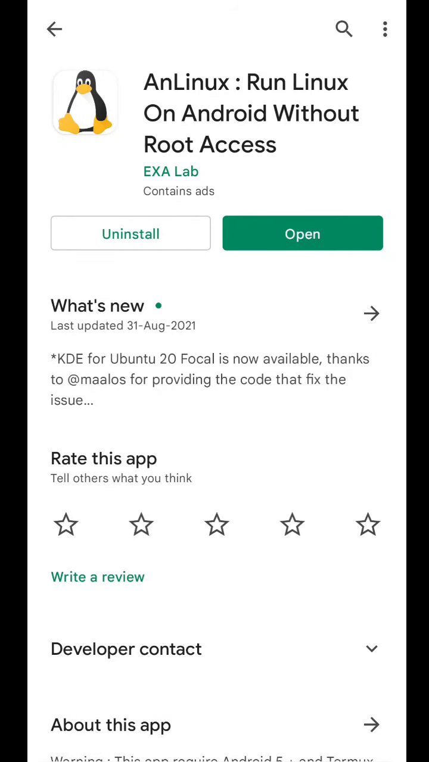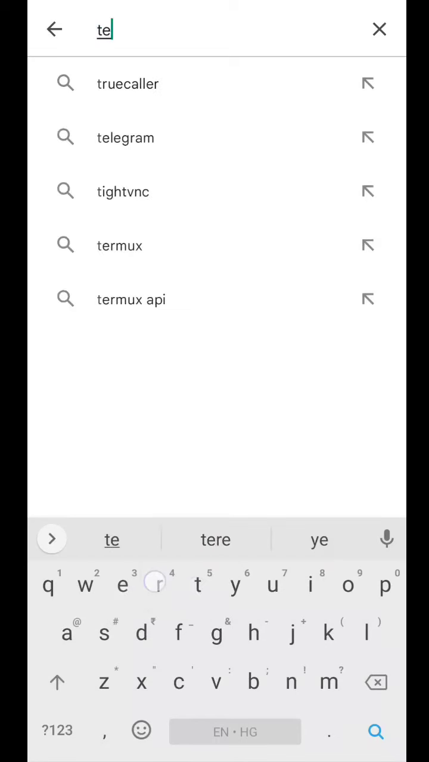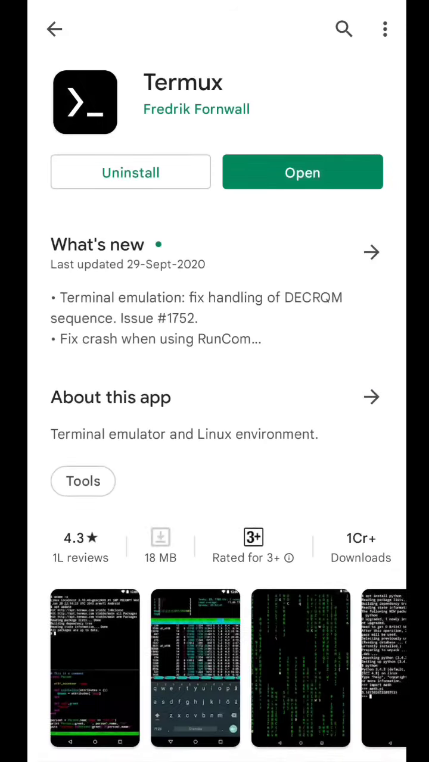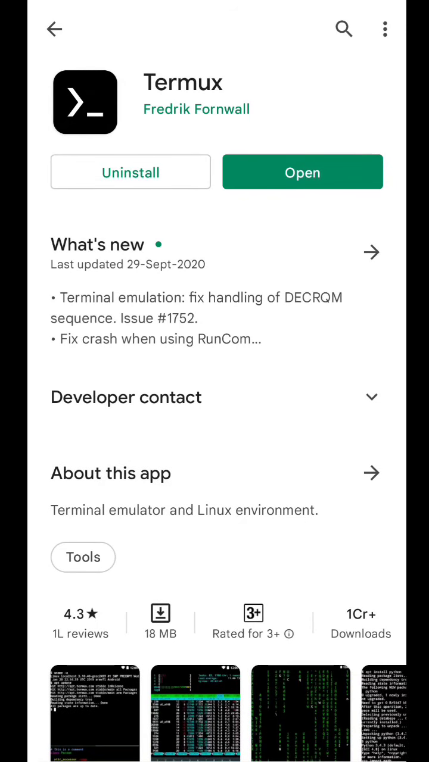As you can see, it is an app which runs Linux on Android without root access. As you see, I have already installed it, so now we are going to go for the second app, which is Termux. Now I have already told you about this app in my last video. It is an app which provides a Linux command shell for you on your Android mobile phones. This I have also installed.